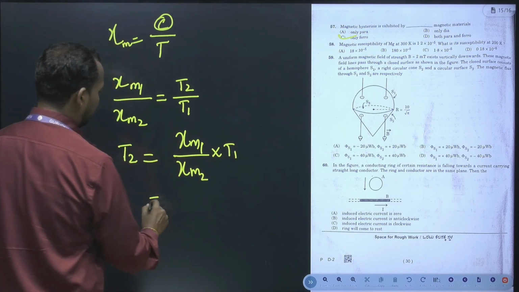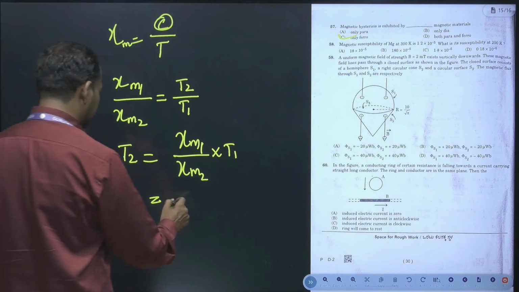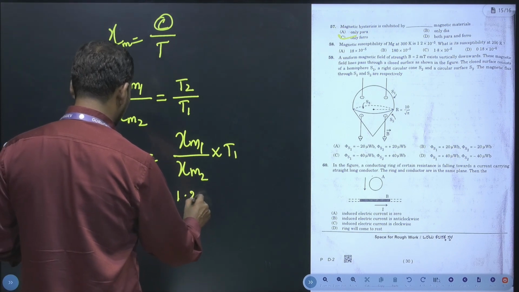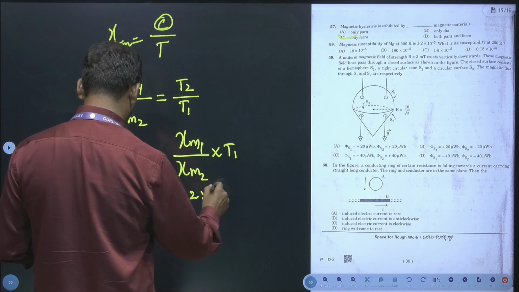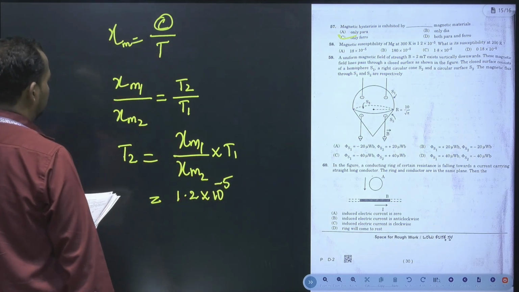So they have already given the susceptibility at the first temperature, that is 1.2 into 10 to the power of minus 5.